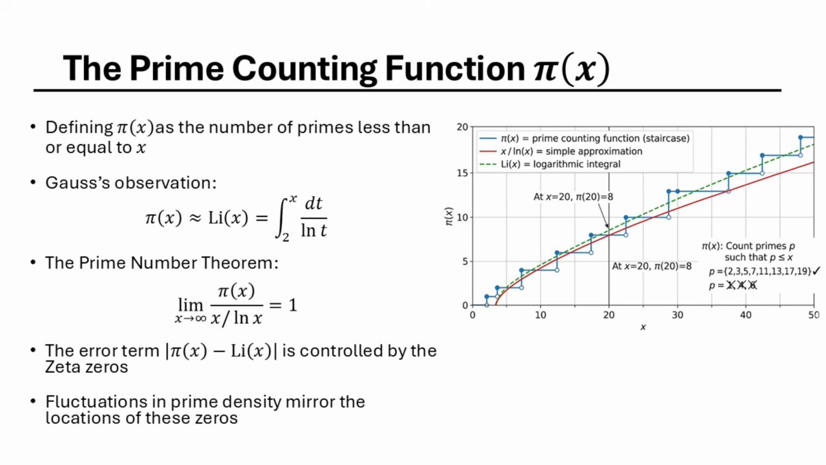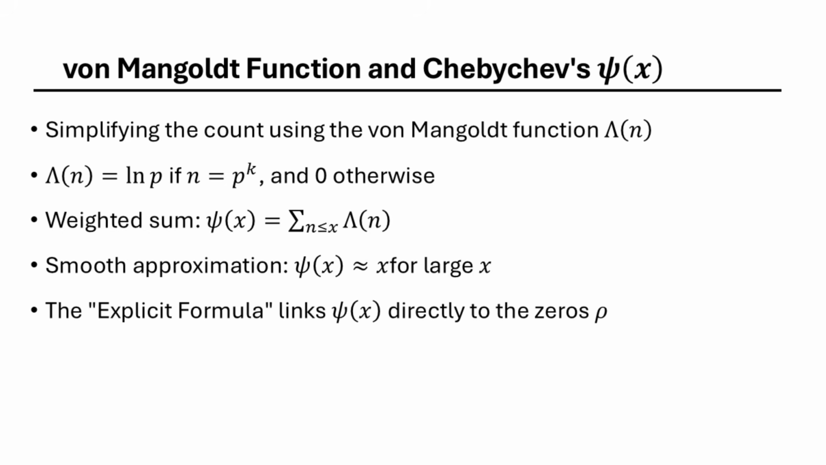To see this more clearly, mathematicians use the von Mangoldt function, denoted by the Greek letter lambda of n. Lambda of n equals the natural log of p, if n is a prime power p to the power of k, and 0 otherwise. We then define the Chebyshev function, psi of x, as the sum of lambda of n for all n less than or equal to x. This function is a stepped staircase that jumps at every prime and prime power. For very large x, psi of x is approximately x. The error in this approximation is what we need to solve.